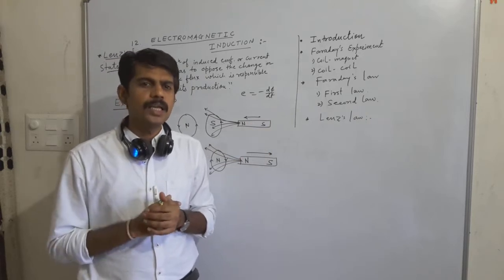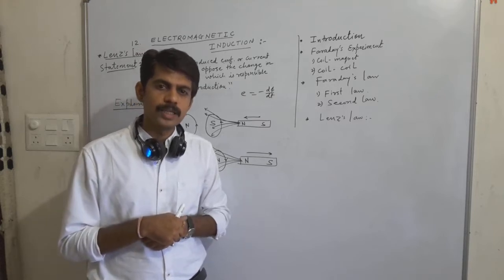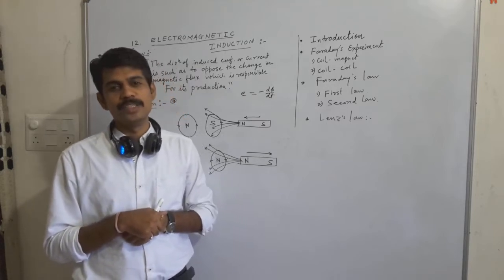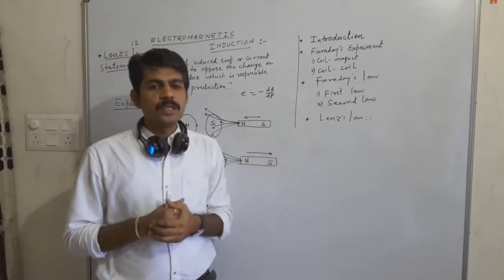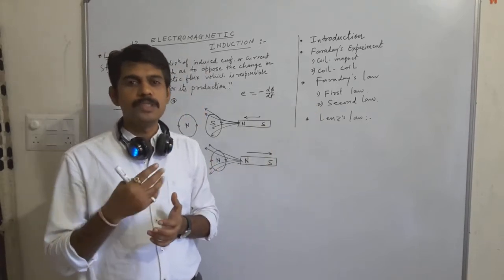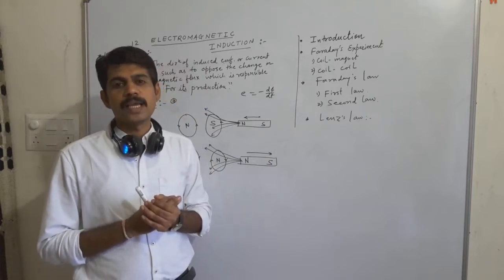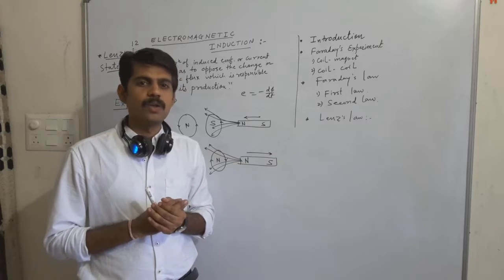Faraday's first law कहता है कि whenever there is a change in the magnetic flux associated with the coil or circuit, then EMF is induced in this coil. Second law gives us the magnitude. So the magnitude of this induced EMF must be directly proportional to the rate of change of magnetic flux associated with that coil or circuit.